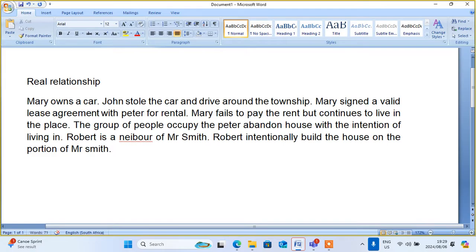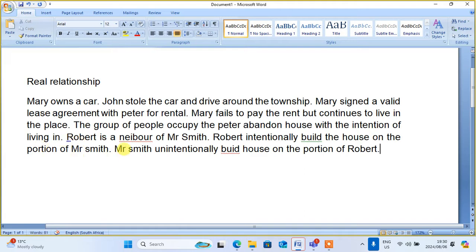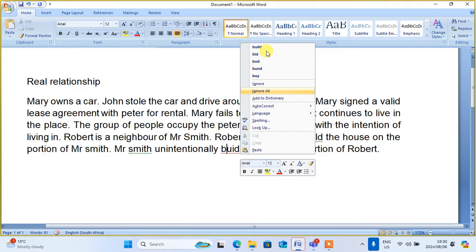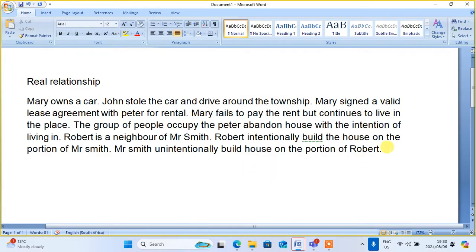And then Mr. Smith unintentionally built a house on the portion of Robert. Okay, let's just use these scenarios.